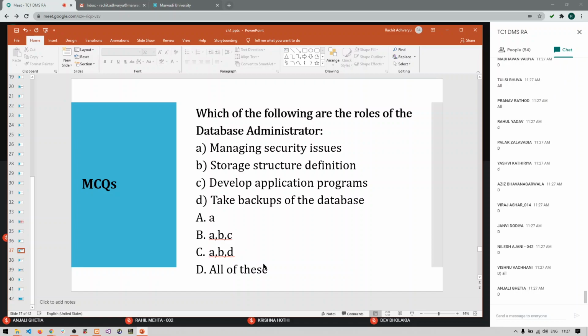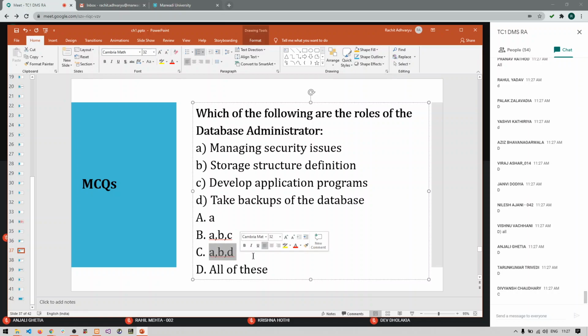Your answers are wrong. The answer will be C, ABD. Database administrator does not develop application programs. Remember this thing. The database administrator does not create or write any application program. So the answer will be A, managing security issues, B, storage structure definition, and D, taking backups of the database. It won't perform this particular task. Right? Clear?